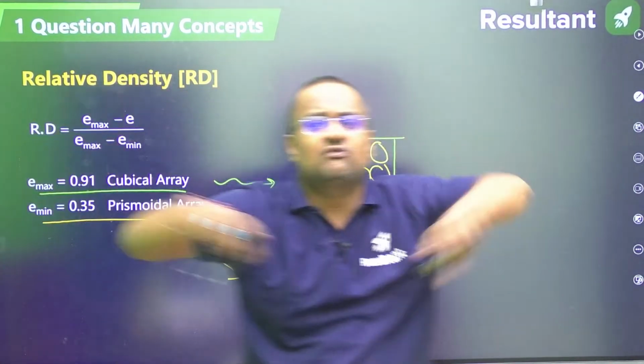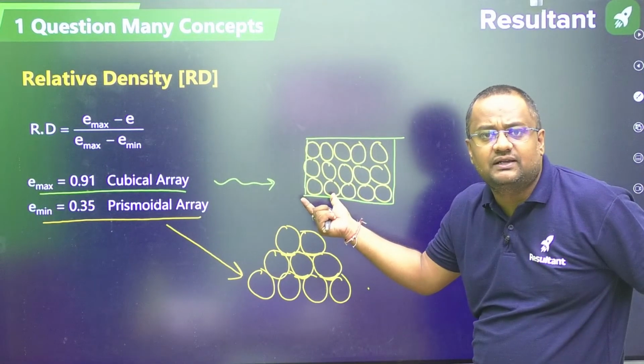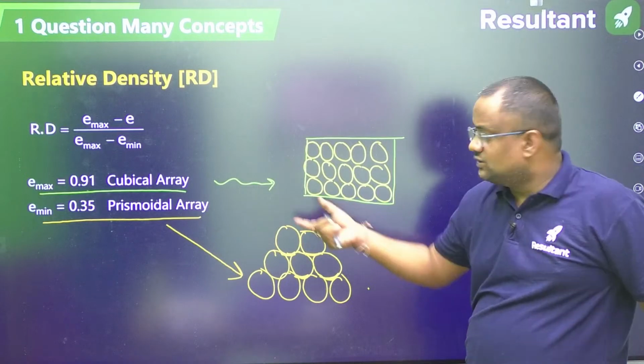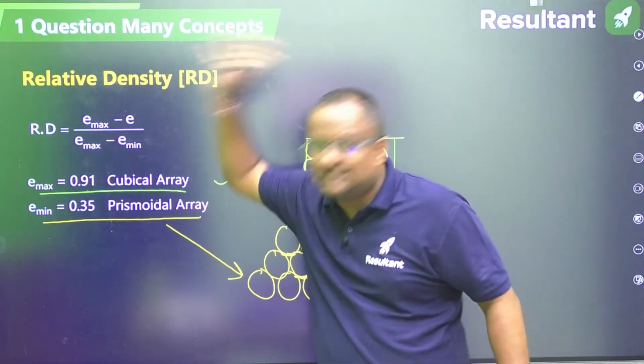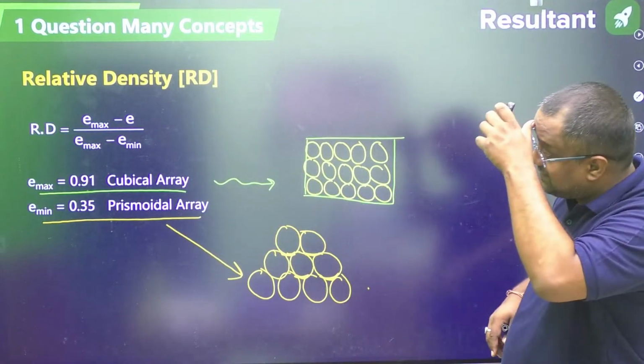Even you can take a 1 meter cube and put spheres of diameter 0.5 meter. 8 balls will be coming in total. And you can apply the formula: volume of void equals volume of cube minus volume of spheres. You get exactly this in 2 minutes. So this is E max and E minimum.